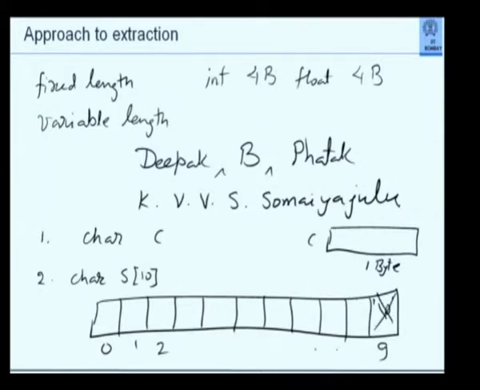This is not necessary. For example, if while defining the string, I assign it a value, hello, how will this string look like? I will have H in the 0th byte, E here, L here, L here, O here, and C++ will automatically put a \0 here. Automatic. So that means whenever a string assignment takes place, either because of the input or because of the initialization, C++ will insert a \0 immediately after the last character of the string.